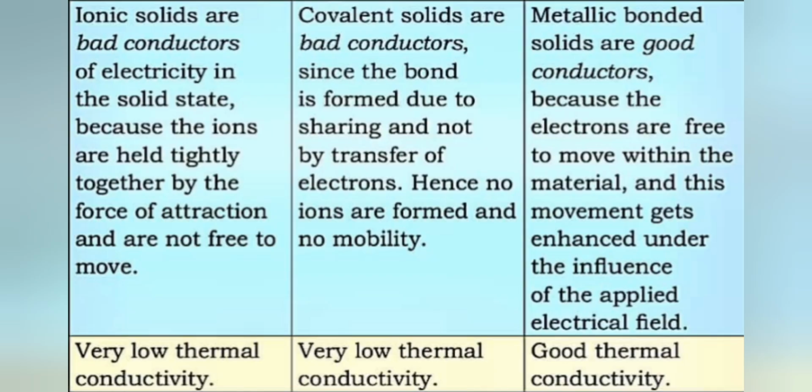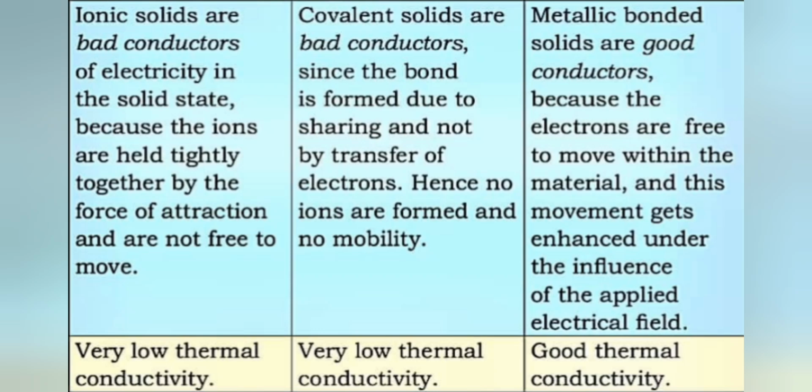So these are the main three types of bonding: ionic bonding, covalent bonding, and metallic bonding. And given is the reason, basically the principle happening in these three bondings. So if you look at the ionic bonding, it's a bad conductor of electricity because the ions are held tightly together by the force of attraction. So that's the only thing to keep in mind for ionic bonding. On the other hand, covalent bonding is also a bad conductor, and we know the bond is formed due to sharing. Okay, so it will also be a bad conductor.